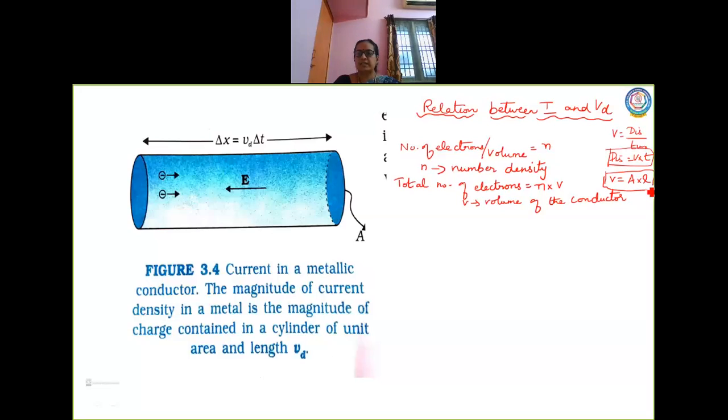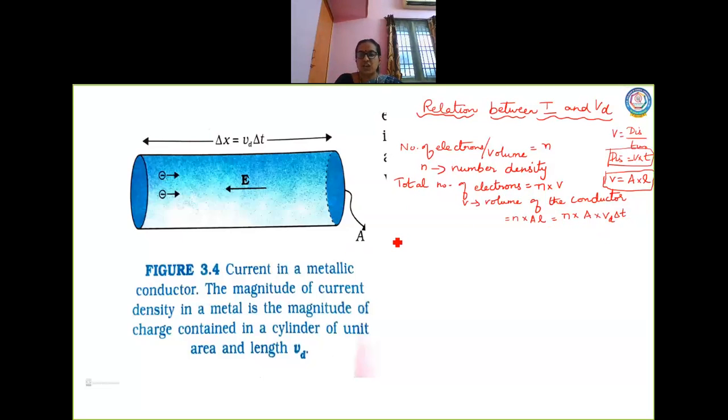So V into L. L is nothing but the length of the conductor. For L, I will substitute Vd into del T. So the total number of electrons will be equal to N into A into L, which is equal to N into A into, instead of L, I will substitute Vd del T. Now I have written the value of the total number of electrons.